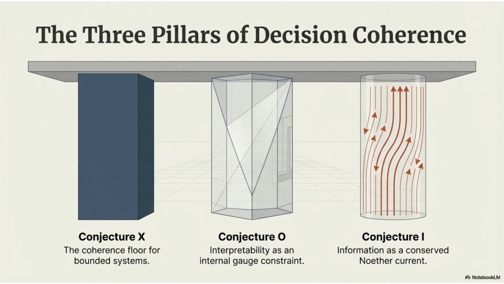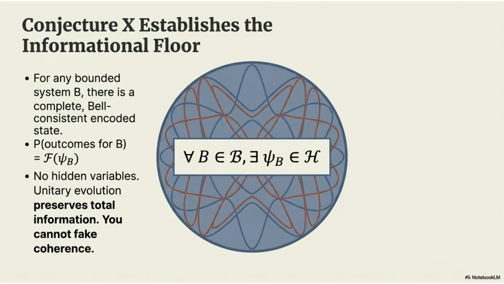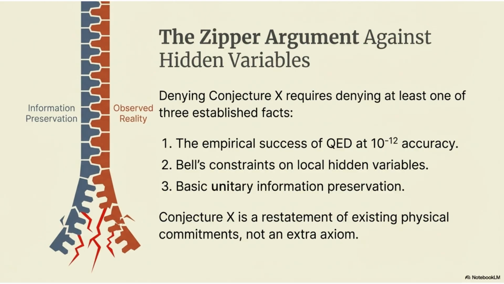Conjecture X, the informational floor for bounded systems; Conjecture O, interpretability as an internal gauge constraint; and Conjecture Y, information as a conserved Noether current. Conjecture X establishes the informational floor. For any bounded system, there is a complete, Bell-consistent encoded state. Unitary evolution preserves total information, meaning you cannot fake coherence. The zipper argument against hidden variables shows that denying Conjecture X means denying at least one of 3 established facts: the empirical success of QED, Bell's constraints on local hidden variables, or basic unitary information preservation.